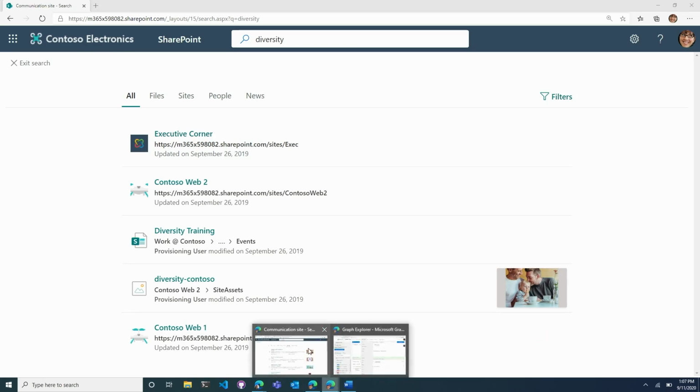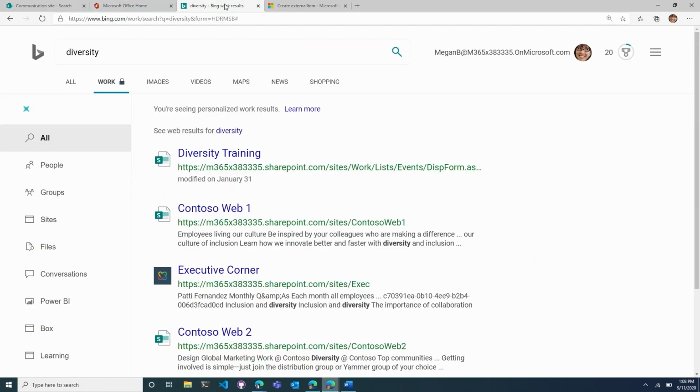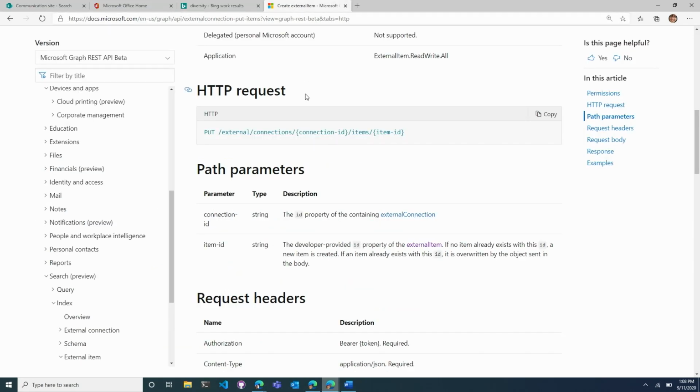So let's jump to this other tenant that I have already configured with these new search verticals. The administrator in my organization has done all of that configuration. And using Microsoft Graph Connectors, I can index new data that participates now in the search experience. This Learning tab, for example, is powered by our partner, Go1. The search experience not only works in SharePoint, it also works in Office.com, in Bing at Work, and the way that you add this data into the Microsoft Graph is using a very simple HTTP API.